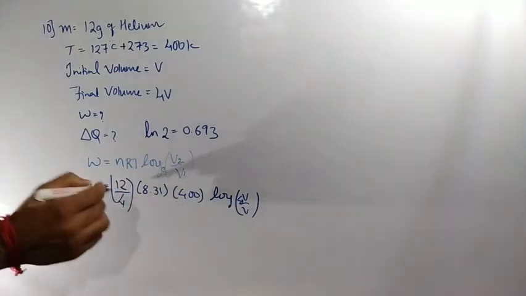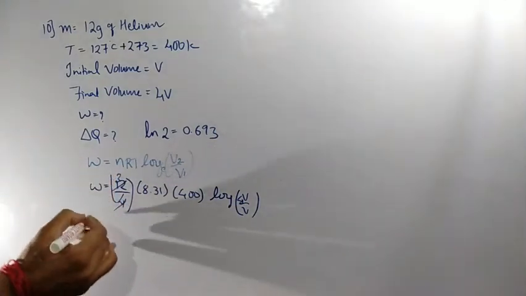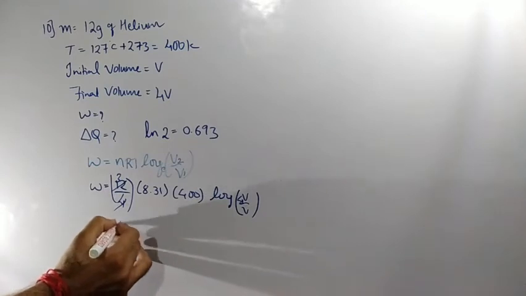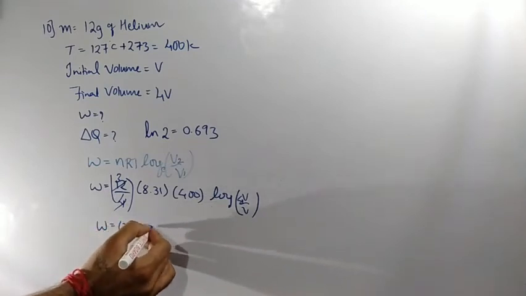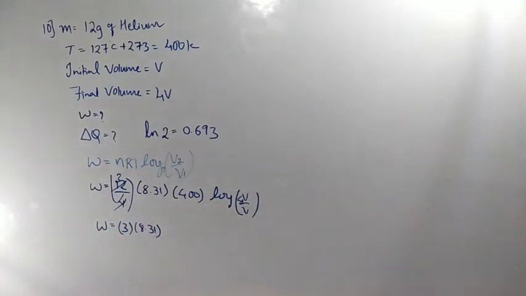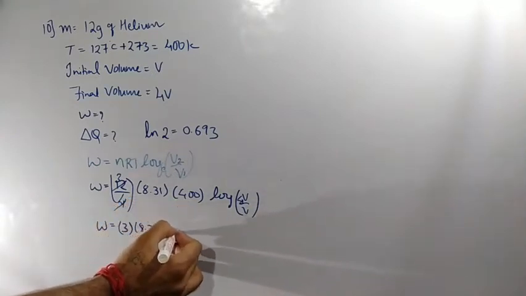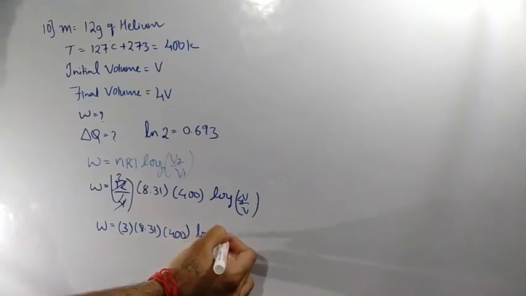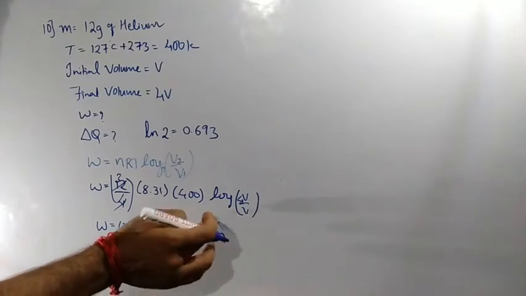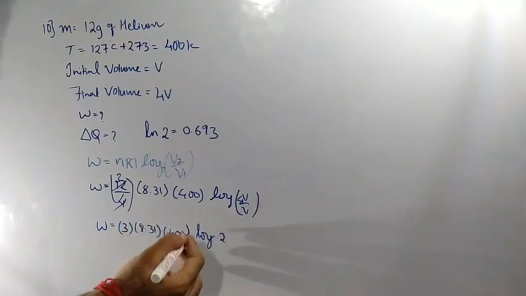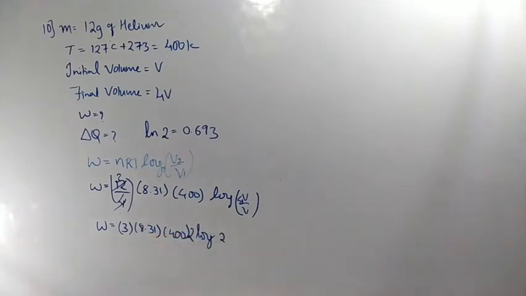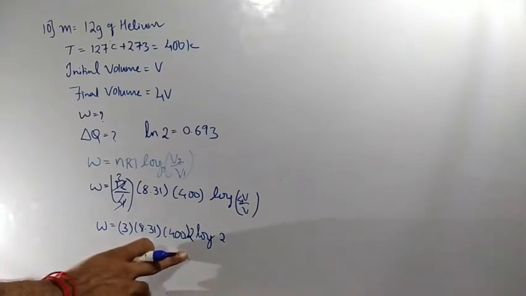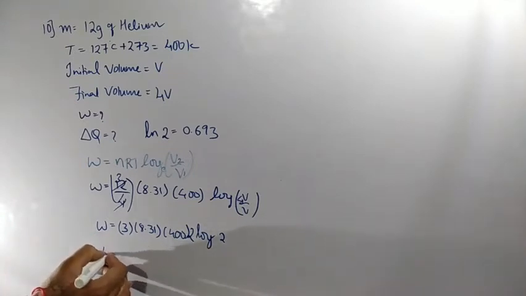So W is equal to 3 into 8.31 into 400 into log 2 square. 2 square can be written as 2 log 2, so here I will write the 2. The log 2 value is given to you. Substitute 0.693 into 3 into 8.31 into 400, means the final value you are going to get is W equal